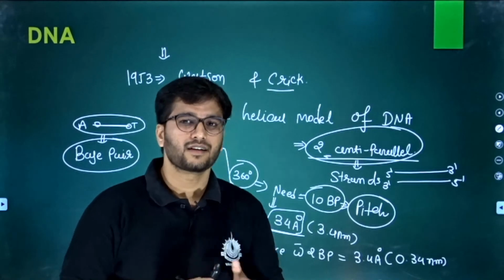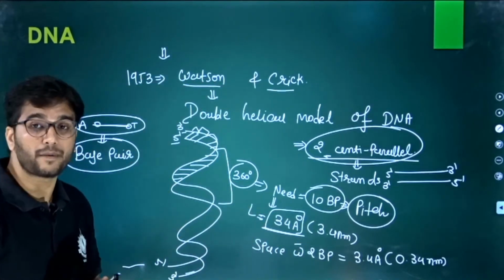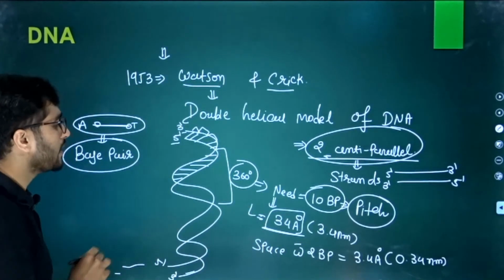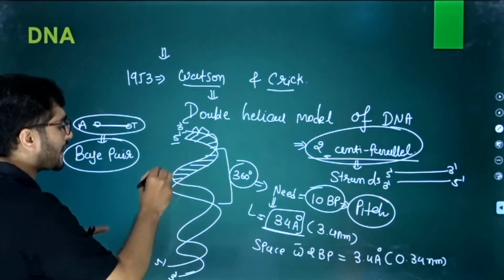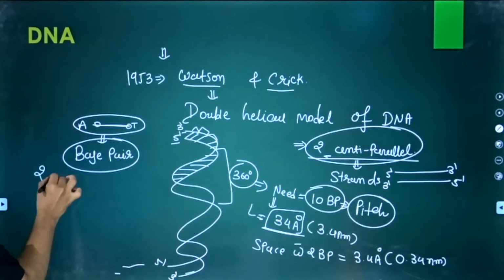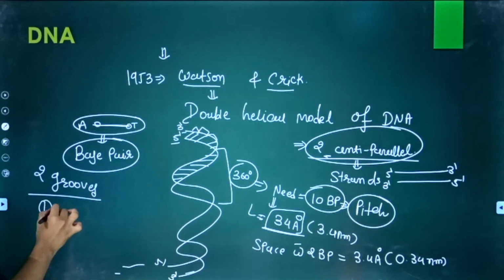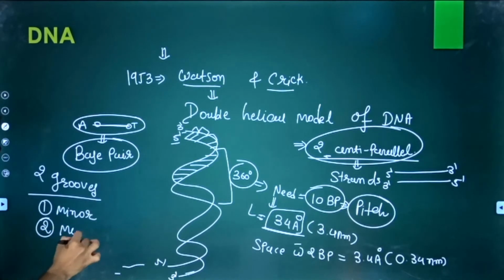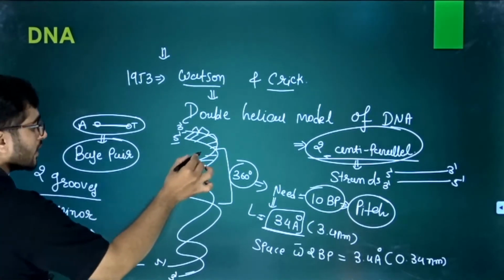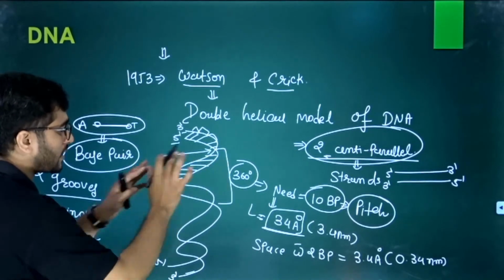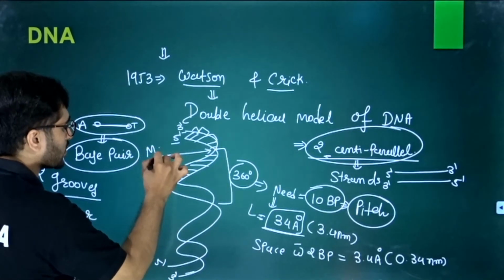Now you can say, sir, you drew it wrongly. No, I'm not drawing it wrongly. Why? Because as per the study, in the DNA there are 2 grooves. What are these 2 grooves? One is a minor groove and another one is a major groove. See, there is one big depression that is known as a major groove.